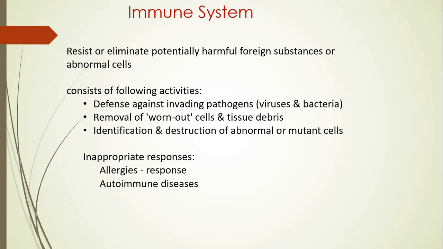Hence, we can summarize the function of the immune system as acting against pathogenic invasion, so that viruses and bacteria are not allowed to enter very easily into the body, hence imparting protection to the individual. Apart from that, there are certain old worn out cells like old RBCs. They should be removed timely, and also during injury there is presence of some injured tissue or cells which are to be removed. Elimination of such worn out cells or tissue debris from the body is also an important part of the immune system.